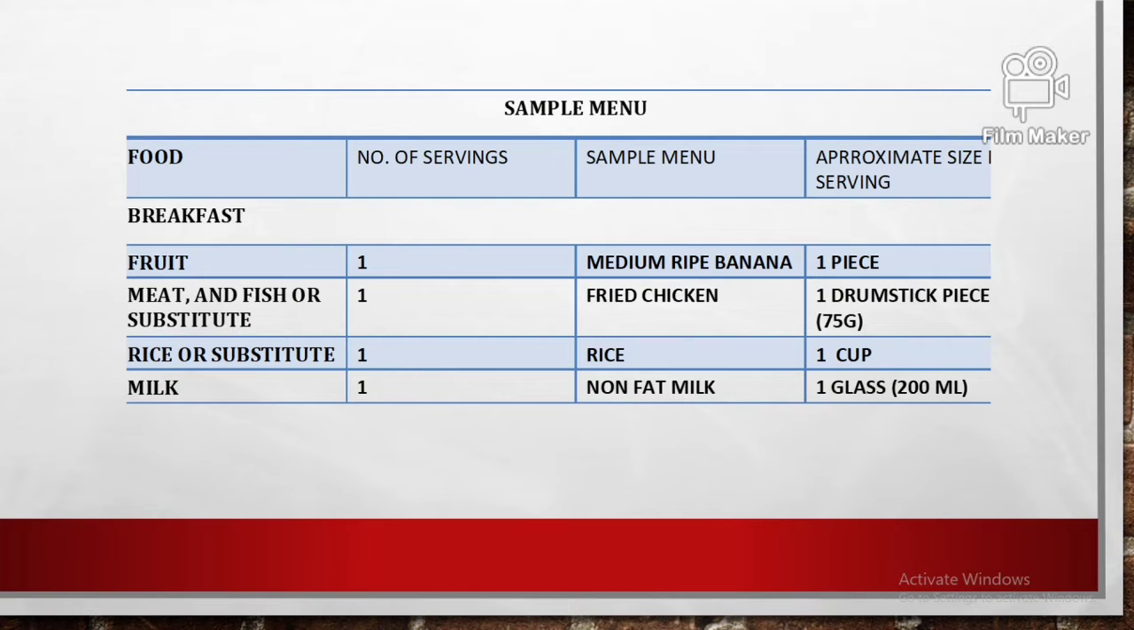Now for the sample menu for his breakfast will be 1 medium ripe banana or 1 piece ripe banana for the fruit, and for the meat or substitute will be 1 piece of drumstick, in which it will be fried chicken. For the rice will be 1 cup of rice, and he'll be drinking 1 glass or 200 ml of non-fat milk.